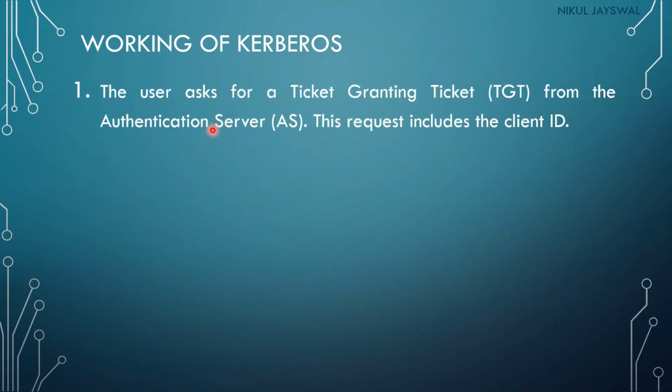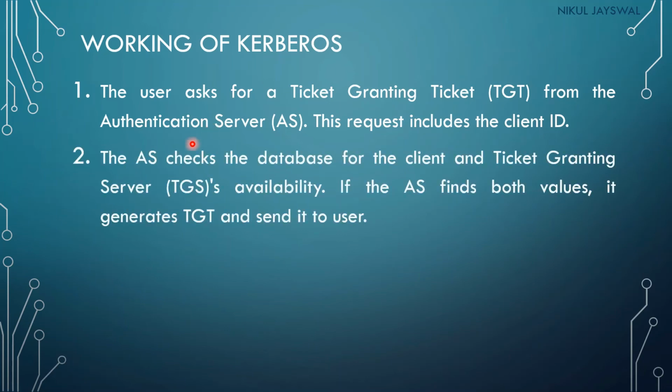So this is the basic working of Kerberos. The user asks for the ticket granting ticket from the authentication server. This request includes the client ID. So the client will send some identity document to the authentication server and ask for the ticket granting ticket. The authentication server checks the database for the client and ticket granting service availability. If the ticket granting server is available, and the client is an authorized user of the service, then the authentication server will generate the TGT and send it to the user.